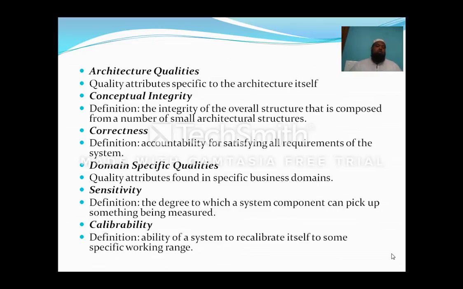Now architecture qualities, the fourth attribute: quality attributes specific to the architecture itself. Here we have two things, conceptual integrity and correctness. In conceptual integrity, whatever system, components, and architectures you develop, you integrate as a single whole, composing them with the various artifacts. And for correctness, you have to satisfy the requirements of the system, then only will correctness come into the picture.